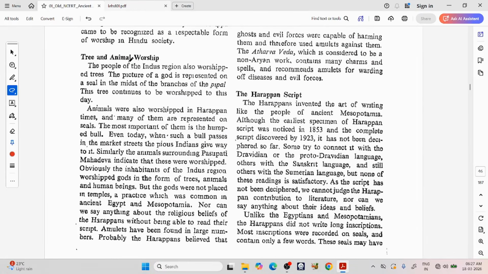Tree and animal worship. The people of Indus region also worshipped trees. The picture of a god is represented on a seal in the midst of the branches of a peepal tree. This tree continues to be worshipped to this day. Animals were worshipped in Harappa times and many of them are represented on the seals. The most important of them is the humped bull. Even today, when such a bull passes in the market streets, the pious Indians give way to it.